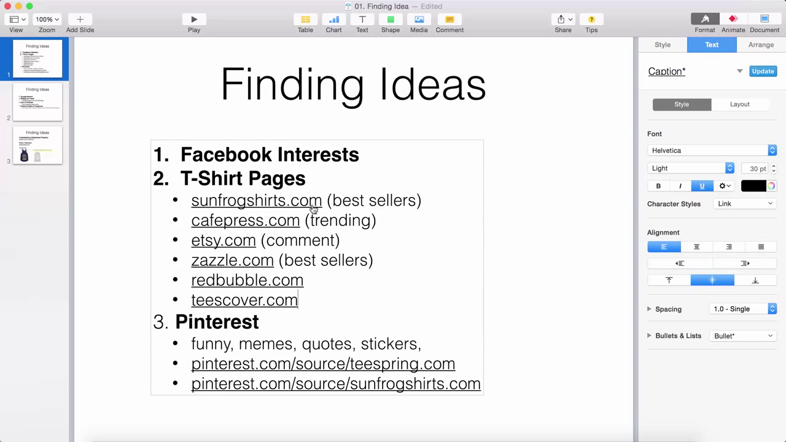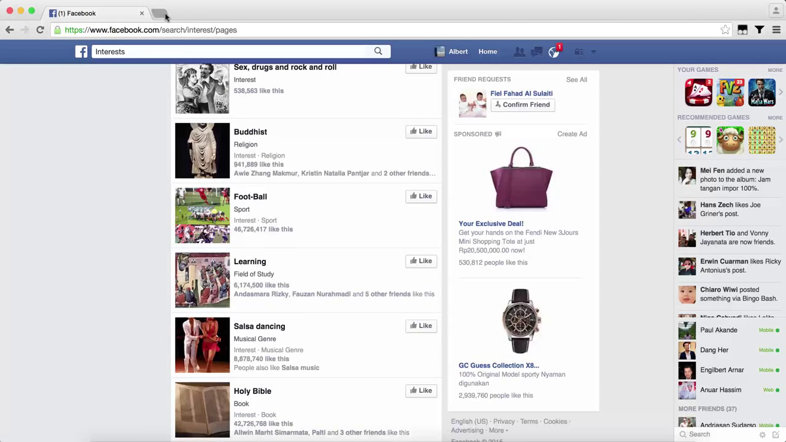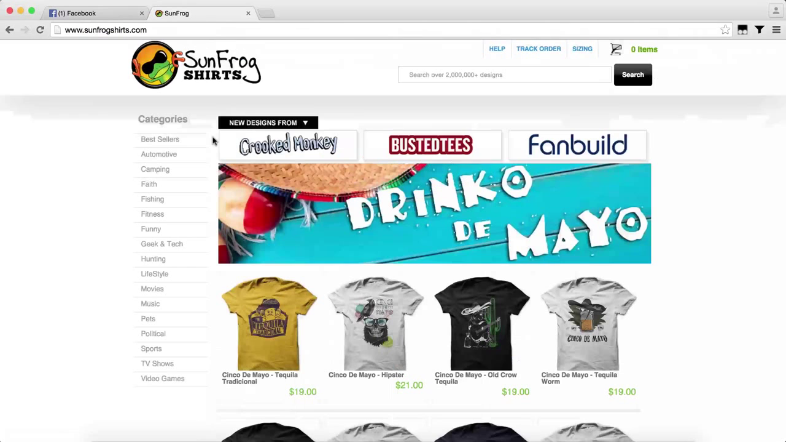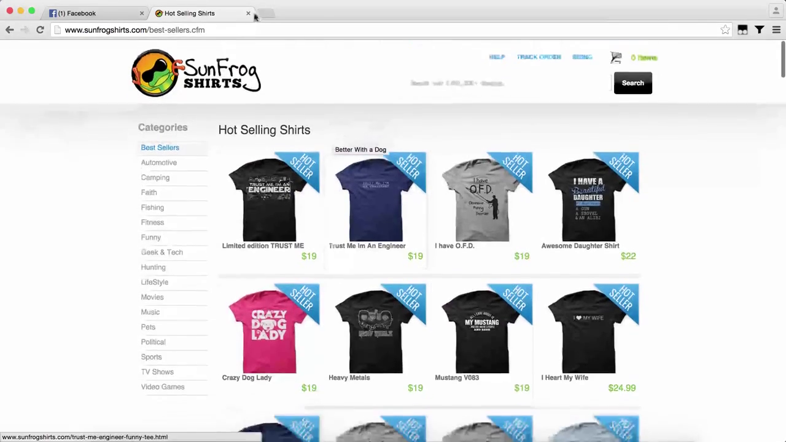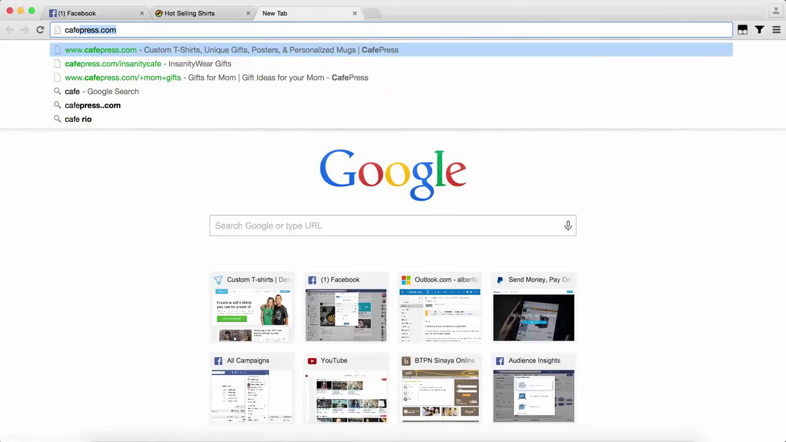Next, t-shirt pages. Here's the list of websites that I use. Let's start with Sunfrogs shirts. So here's the categories list that you can look into. Usually I will go to the best sellers. Alright, and then next, CafePress.